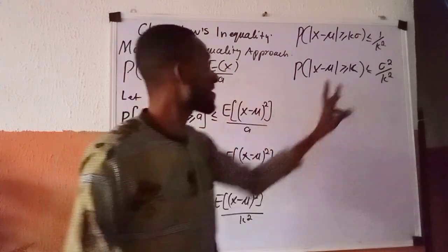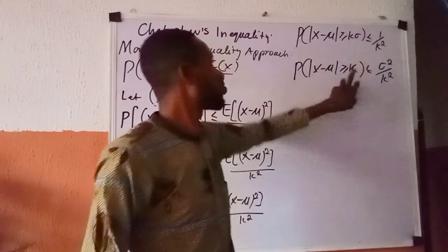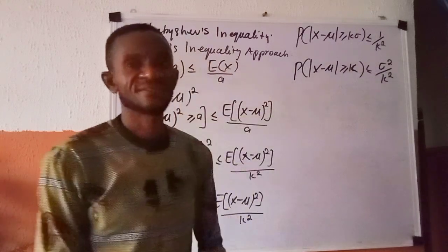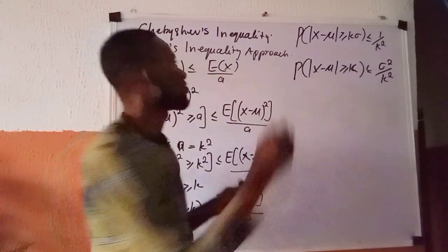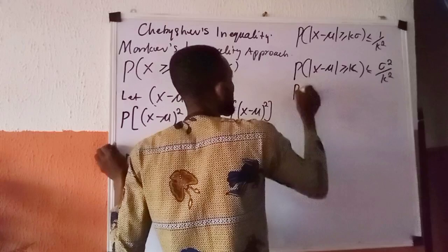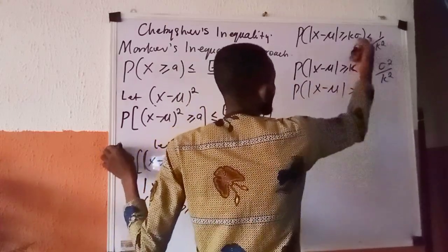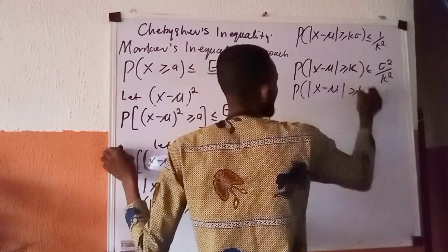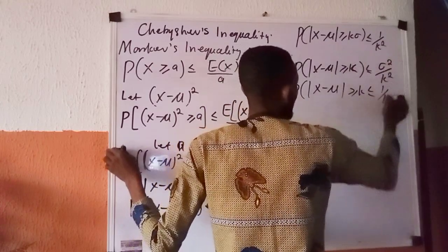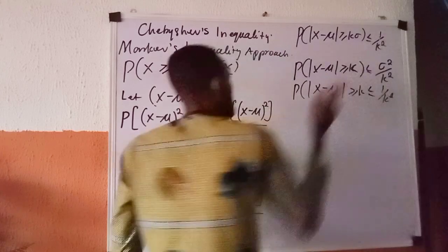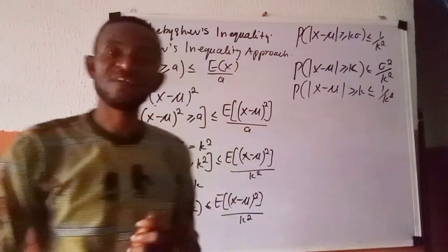So if that sigma is 1, definitely now you can have P of x minus mu greater than or equals k, less than or equals 1 over k raised to power 2. So that is how to prove the Chebyshev inequality.